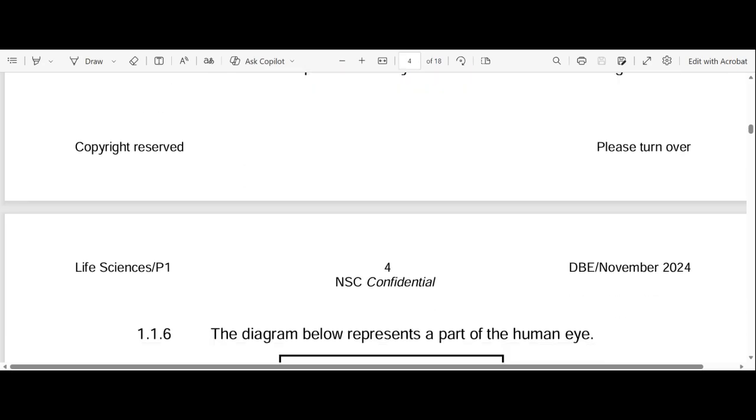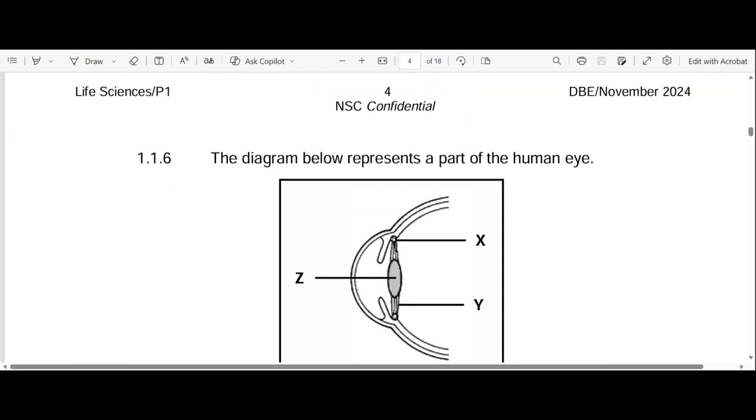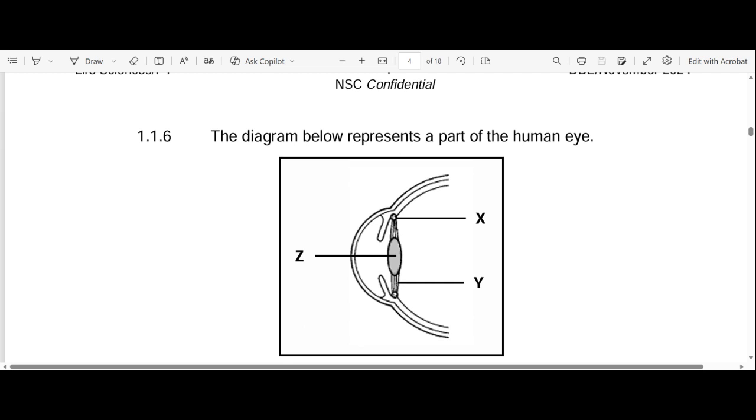So D is the correct answer. Okay, let's go to 1.1.6. The diagram below represents the human eye. Whenever you encounter such questions, the important thing is for you to analyze the structure and the parts of the eye. Let's look at X.